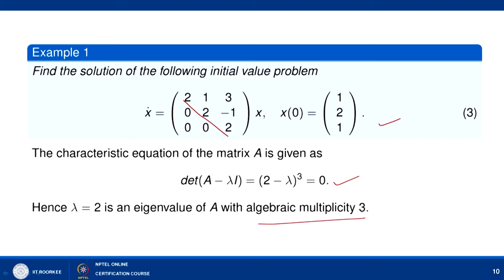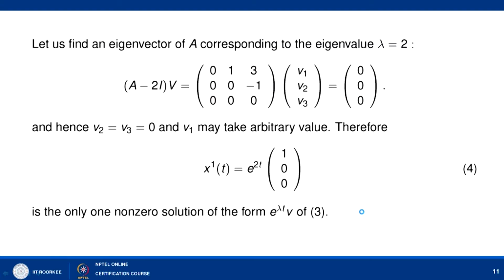Now, look at the eigenvector. To find an eigenvector, let us solve (A minus 2I) v equal to 0. When we solve this, we get v2 plus 3 v3 equal to 0 and v3 equal to 0.